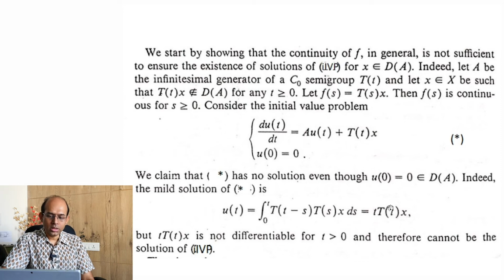Now the question is, can it be a classical solution? The answer is no. Why?